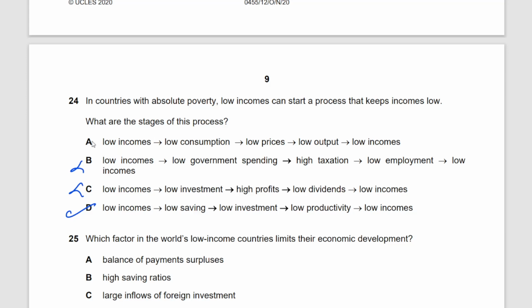Basically, why this link fails is that when you have low incomes, you are only restricted to consuming the bare necessities. So you don't have a choice over there that we are consuming less. In fact, you're saving less with low incomes. You have to consume what you have to consume to survive. So with low incomes, you're consuming what you need to survive, and you're not being able to save. So that's why we say low incomes, low savings, low investments, low productivity, low incomes. Right? So D would be the correct option here. This is the process that keeps the incomes low.